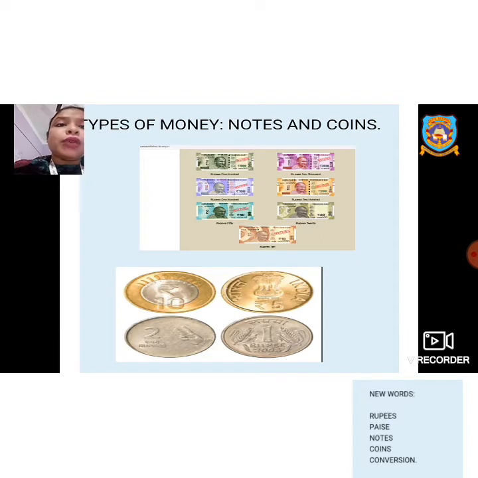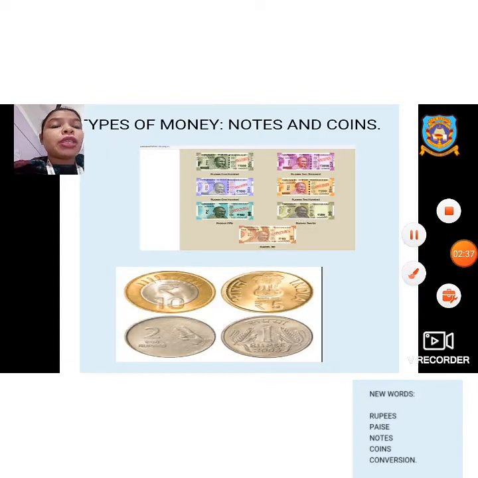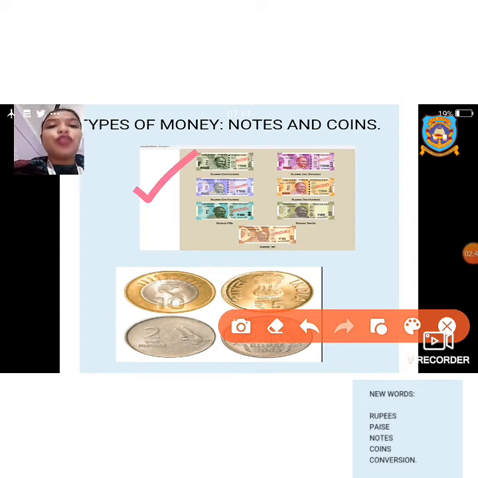The types of money we have are notes and coins. In the first picture you can see notes. Notes are made of paper, and the bigger values of money you will get in notes, like 500, 2000 rupees, 50 rupees, 200 rupees, 100 rupees, 20 rupees, and 10 rupees. Below are the coins: 10 rupee coin, 5 rupee coin, 2 rupee coin, and 1 rupee coin. The notes are made of paper and coins are made of metal. Coins usually have smaller value.